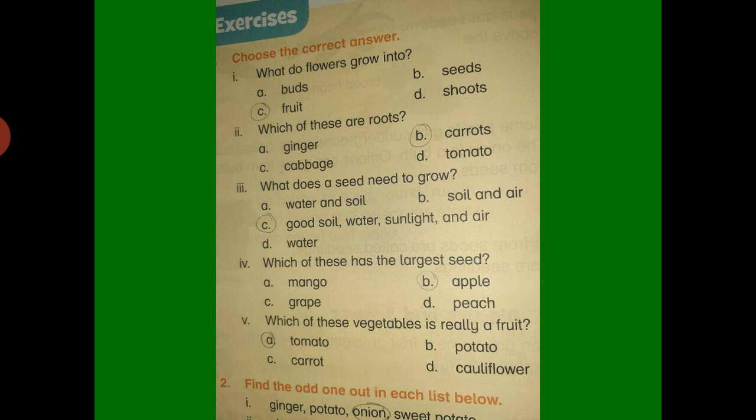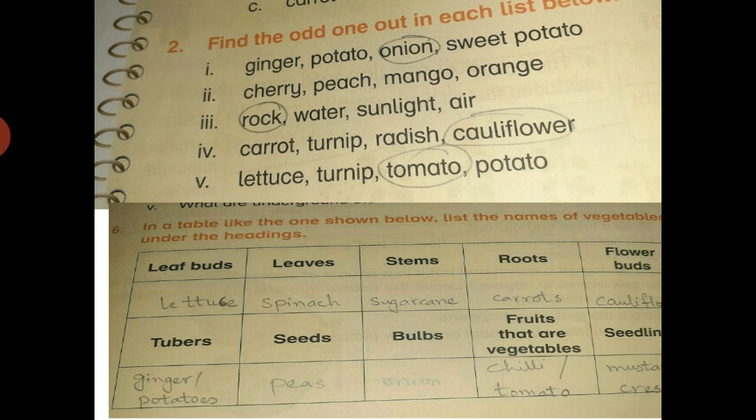Which of the vegetables is really a fruit? Means we are using it as a vegetable, but in fact it is a fruit. Options are tomato, potato, carrot or cauliflower. The correct option is yes, tomato. Tomato is in fact a fruit, but we are eating it as a vegetable. Okay, can we move to the next one?